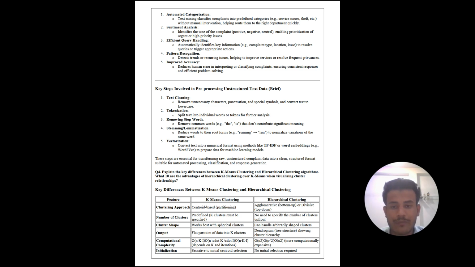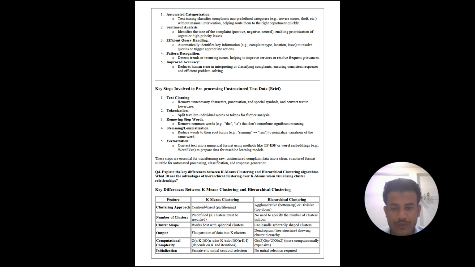Now the key steps involved in pre-processing unstructured text data, in brief. First is text cleaning. Remove unnecessary characters, punctuation and special symbols, and convert text to lowercase. Second is tokenization. Split text into individual words or tokens for further analysis.